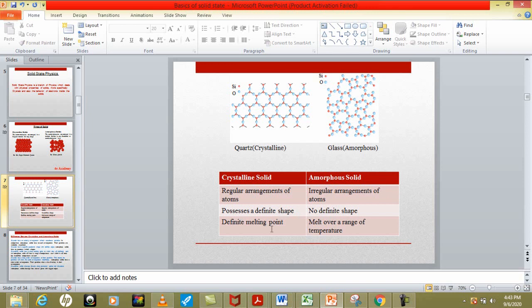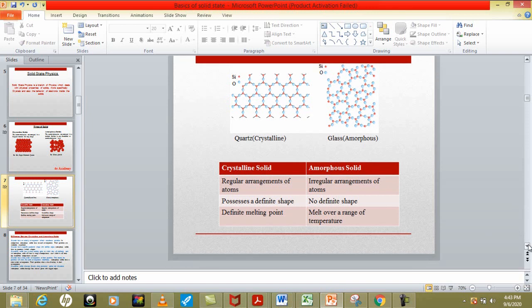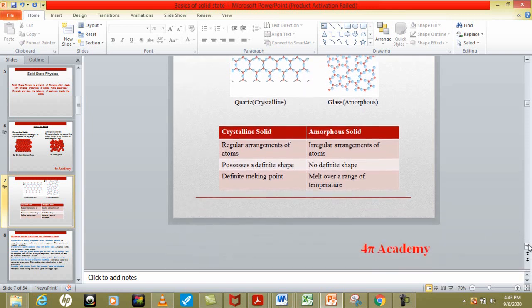And for crystalline solids we have a fixed sharp melting point, while for amorphous solids there is no fixed melting point, or they can melt over a range of temperature, meaning at different temperatures, for a different range of temperature they can melt. So this is the difference between crystalline solids and amorphous solids.